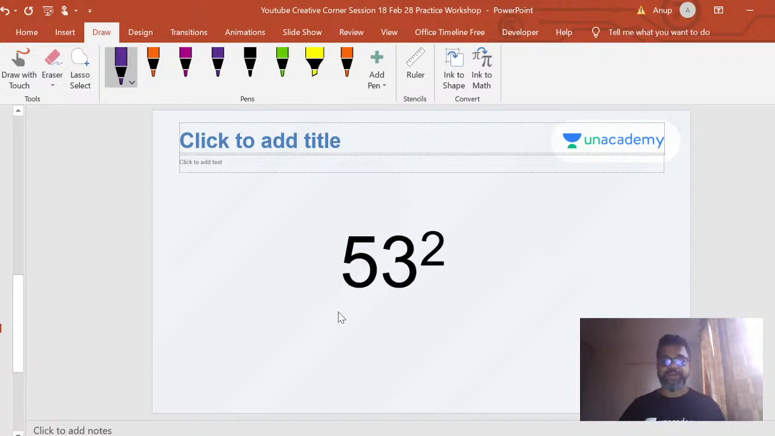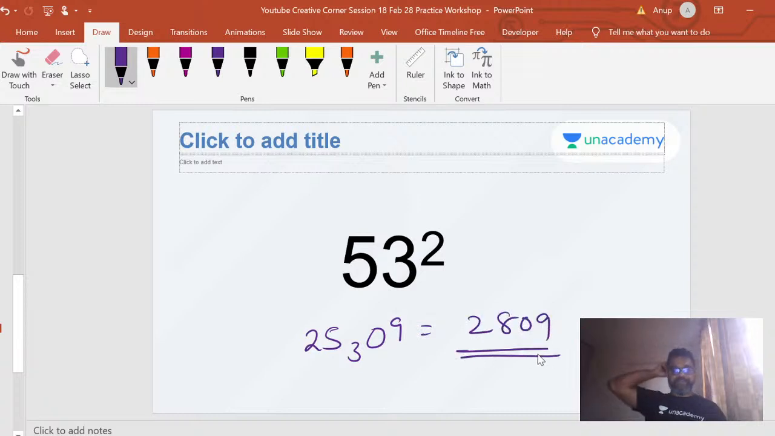53 squared. So I start with the duplex of 5, which is 25. Then my next digit will be the duplex of 5 and 3, which is 5 into 3, 15. Double of 15 is 30. Then I find the duplex of 3, which is 9. So my answer is 2809. So I'm instantly able to get my squaring, right? It's a super fast, easy method, right?